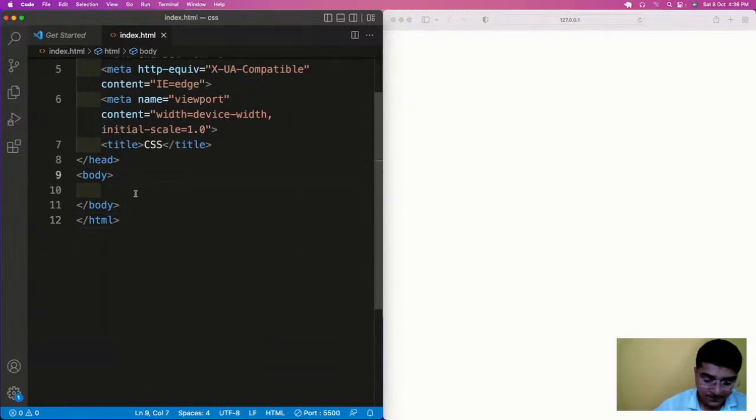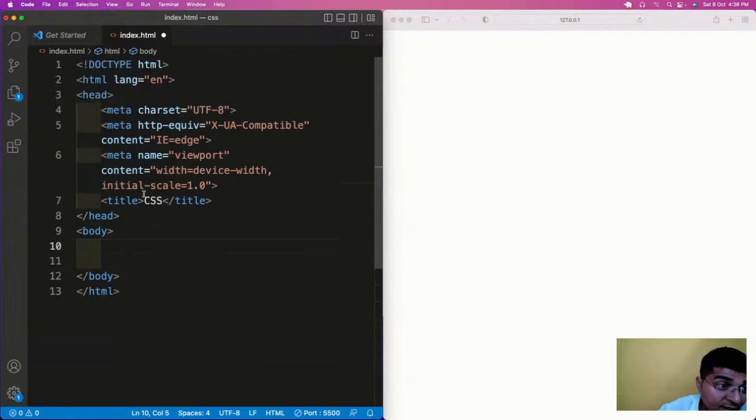So what is CSS? CSS is basically Cascading Style Sheets, which is used to style the web pages, to decorate the web pages, to make your web pages responsive, attractive, and soothing.